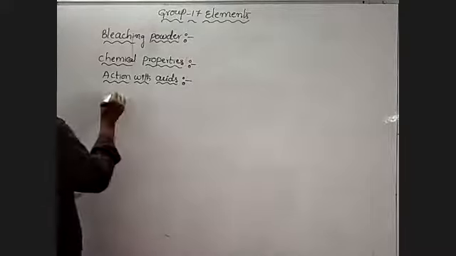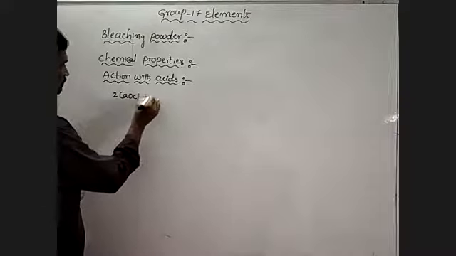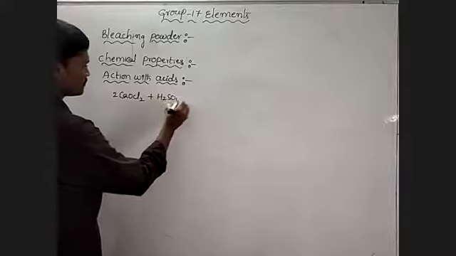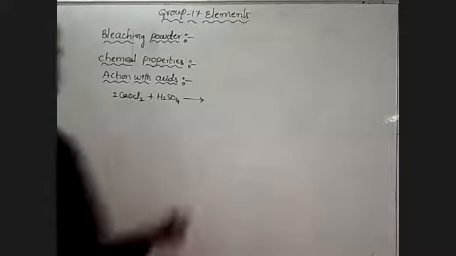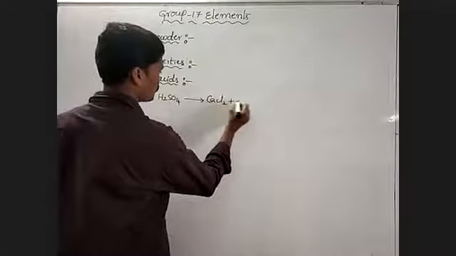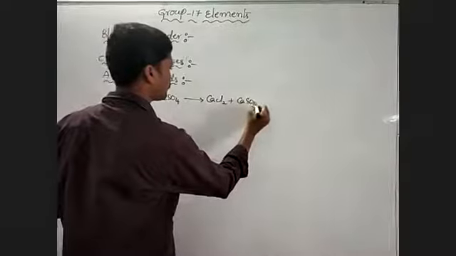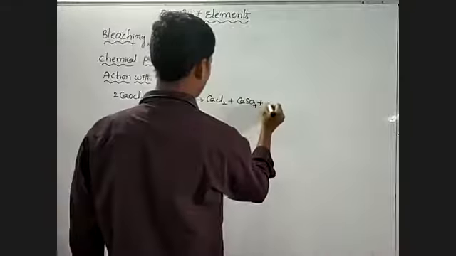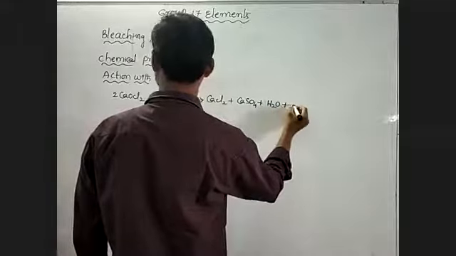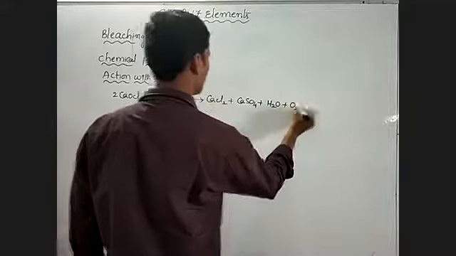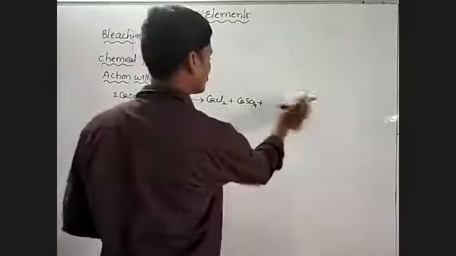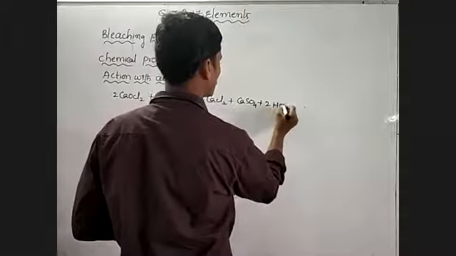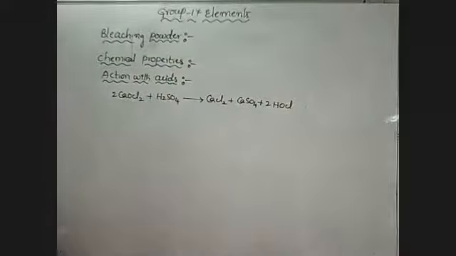That means 2CaOCl2, bleaching powder, when it reacts with sulfuric acid, forms calcium chloride, calcium sulfate, water and 2HOCl, hypochlorous acid.